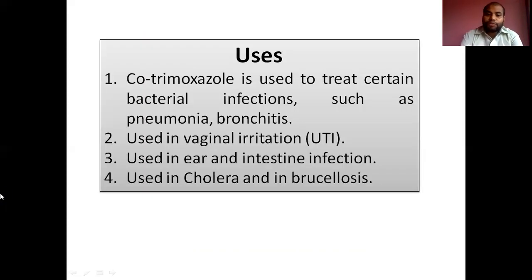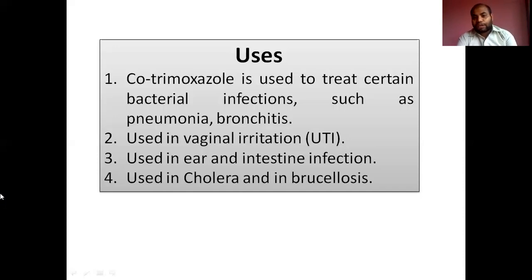So it is used for certain bacterial infections like pneumonia as well as bronchitis. These are generally respiratory tract infections caused by gram positive bacteria, and you already know that sulfonamides are very effective against gram positive bacteria rather than gram negative bacteria. It is also useful in urinary tract infection.